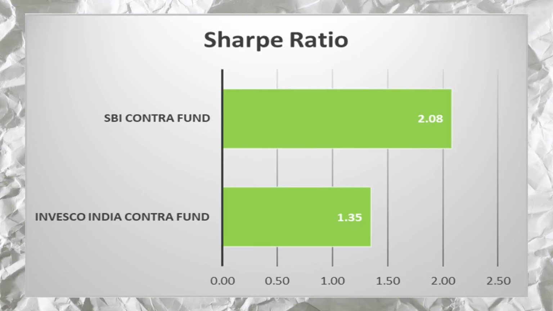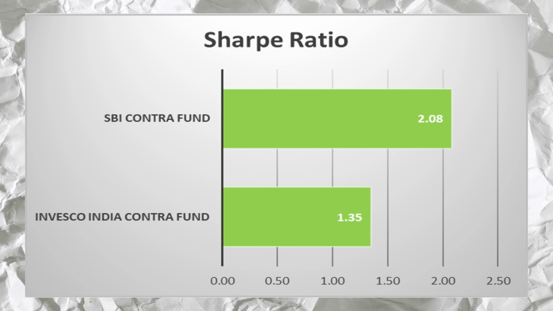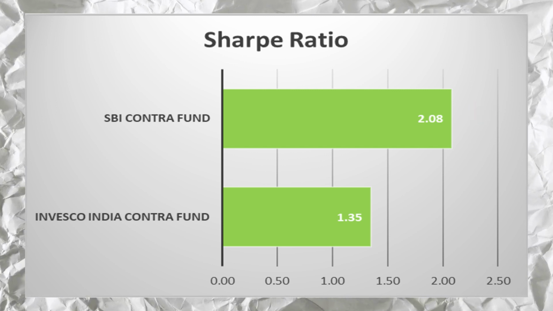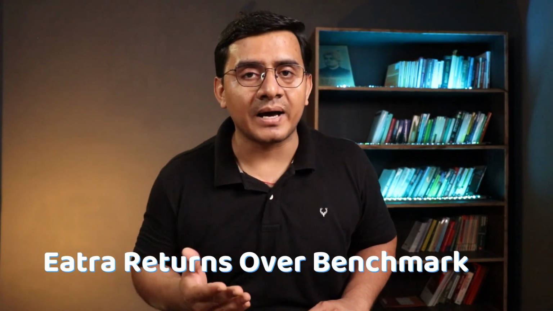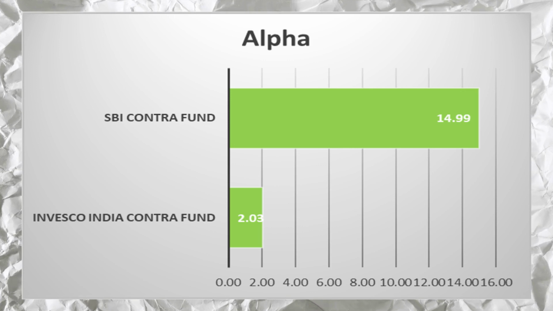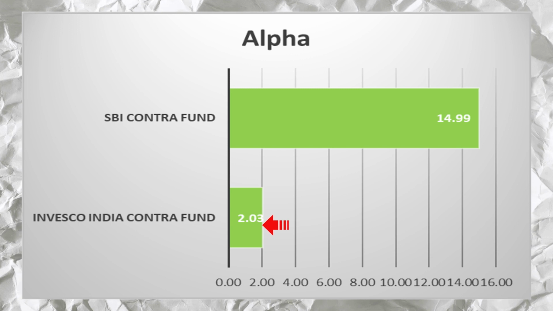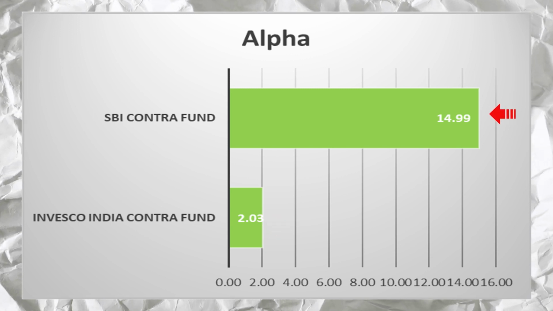Next in risk analysis, we will look at the Sharpe ratio, and the higher the value of Sharpe ratio, the better for the fund. And in Sharpe ratio, SBI Contra Fund is better than Invesco India Contra Fund. And next in risk analysis, we will look at the alpha of these contra funds, and alpha tells us how much extra return the fund has generated over its benchmark, and the higher the value, the better for the fund. And the alpha of SBI Contra Fund is 14.99%, whereas Invesco India Contra Fund alpha is 2.03%, which clearly indicates that SBI Contra Fund is better in terms of alpha.